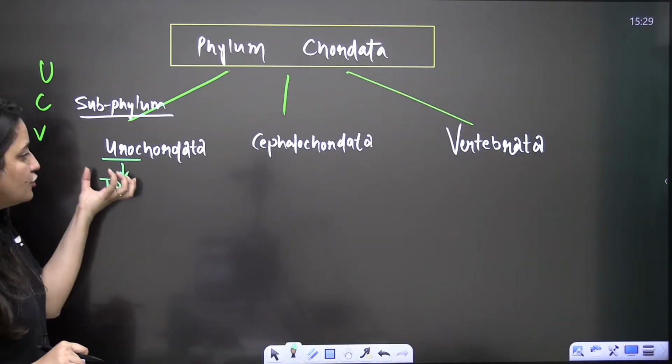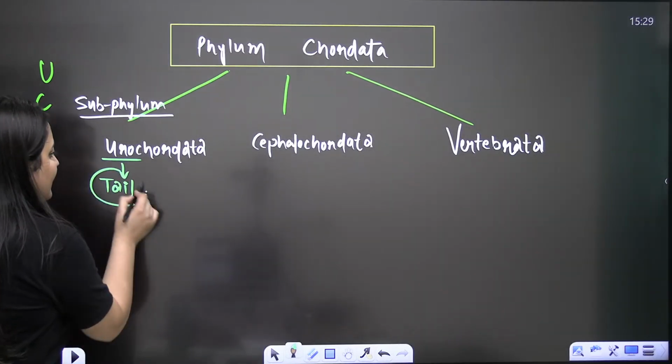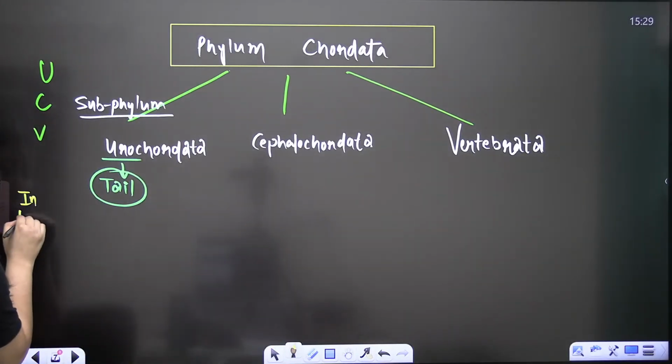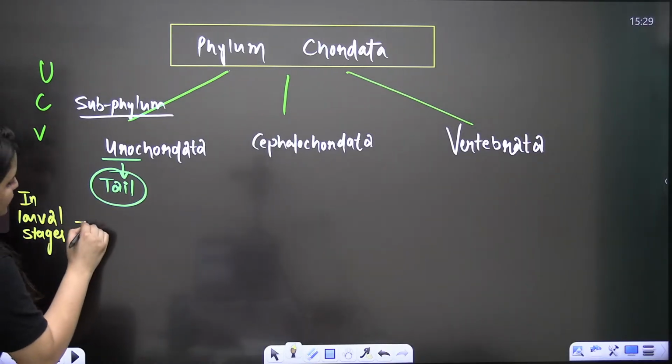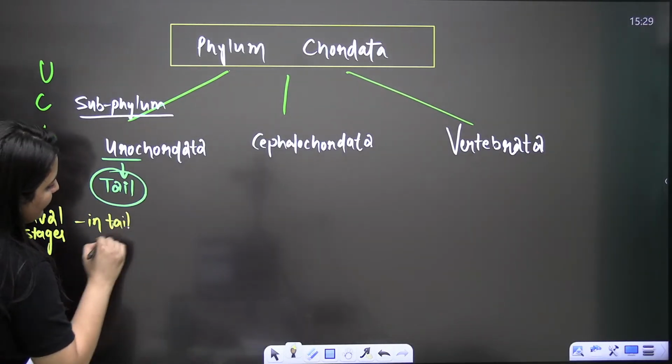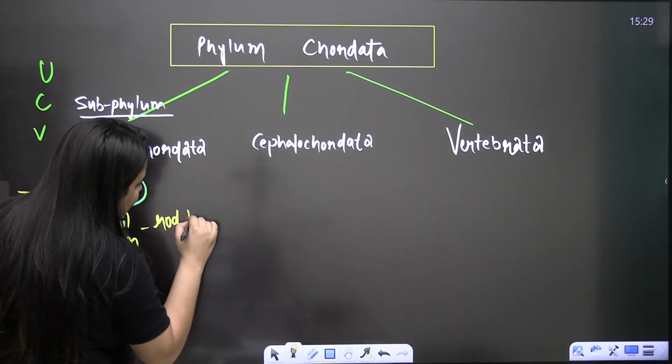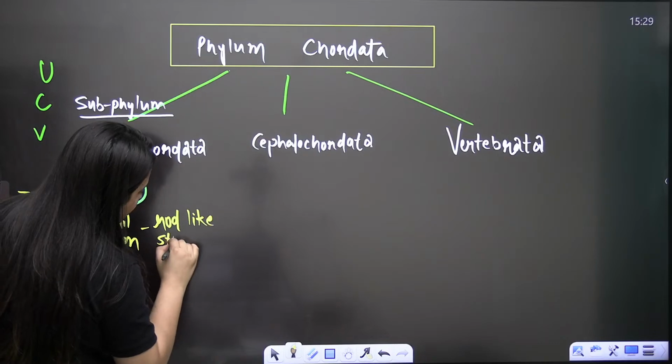These Urochordates, Uro means tail. So in their case, in larval stages, in the tail region, you'll find a rod-like structure which is notochord.